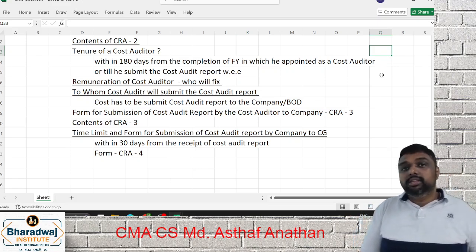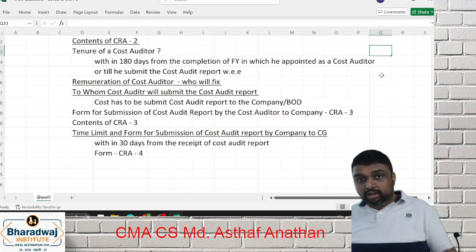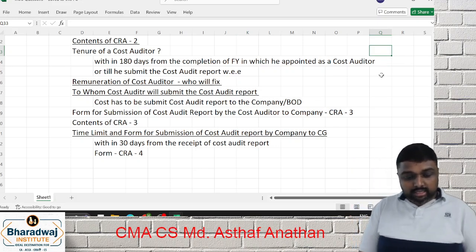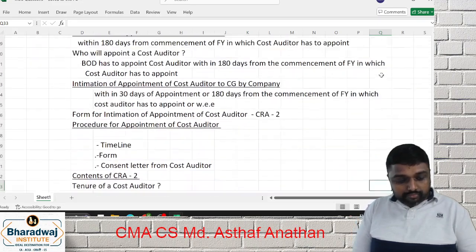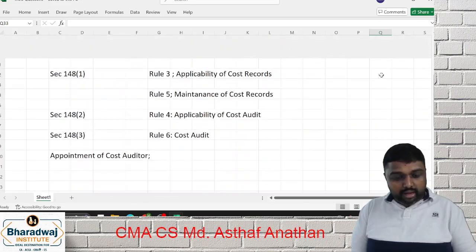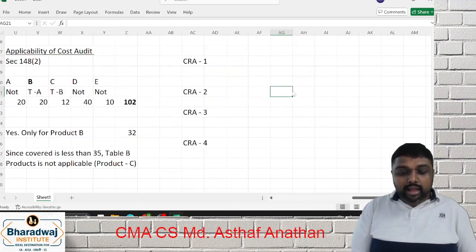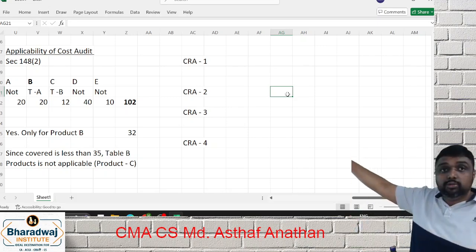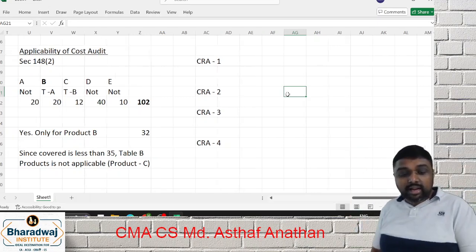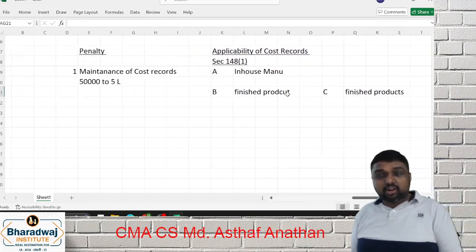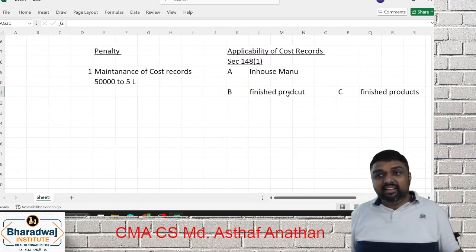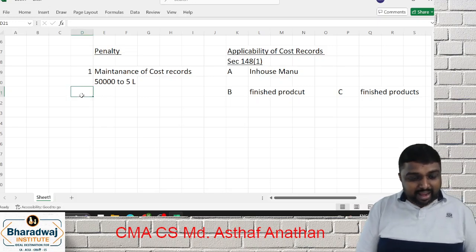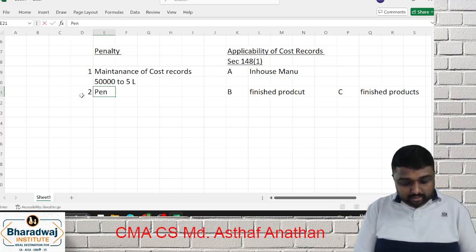That's all. This is how the provisions relating to our cost audit, the majority of the points, we have discussed. So now, everything we are able to discuss. Now, what I have to tell you, my dear friends, this point of CRA1, CRA2, CRA3, CRA4, you should understand. Next is, if the cost auditor has some failure in submitting the cost report, some mistake, then there is a penalty for the cost auditor.